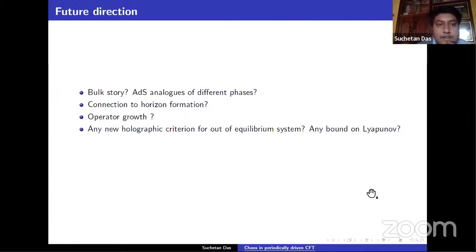There are some future directions: what is the bulk story, what is the connection to horizon formation, what is the operator growth in this language, and is there any new holographic criterion for this system, etc. Thank you.